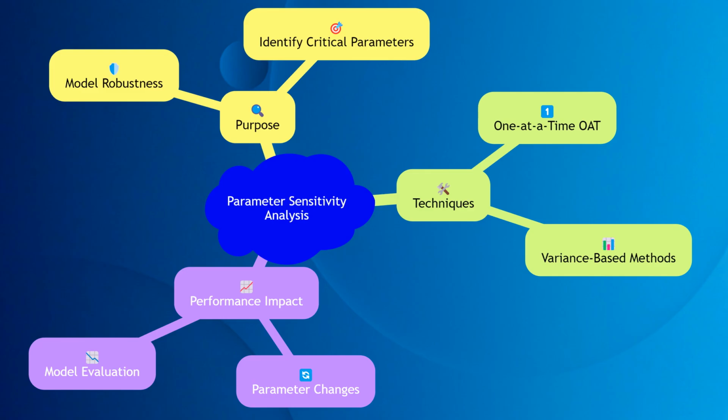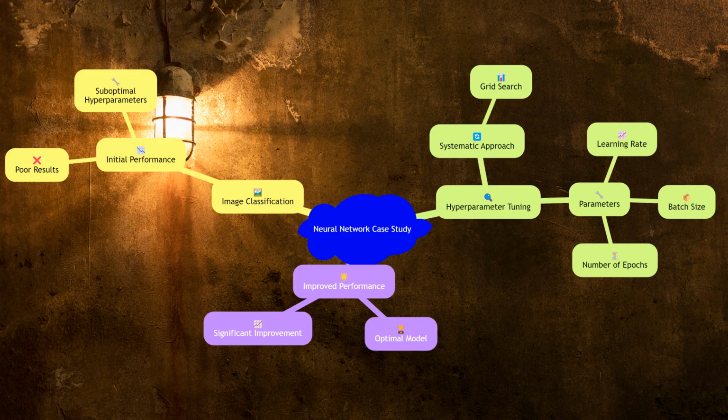Parameter sensitivity analysis involves studying how changes in parameters affect the performance of a model. This analysis helps in understanding the robustness of the model and identifying critical parameters that have a significant impact on performance. Techniques such as one-at-a-time (OAT), sensitivity analysis, and variance-based methods can be used to systematically evaluate the influence of each parameter.